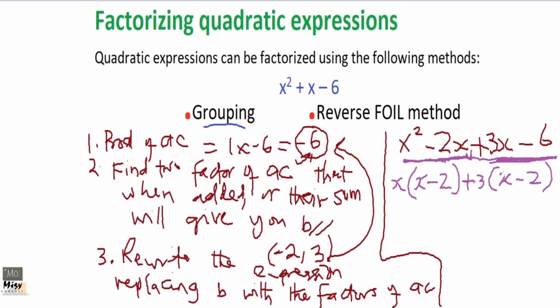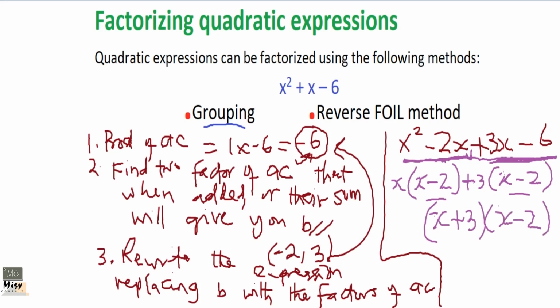Okay, so now you realize that we have the same factors in brackets. So it means that we are going to break them as one of the factors. Then the one outside will just come out. So x plus 3 is one factor, and the second factor is what?